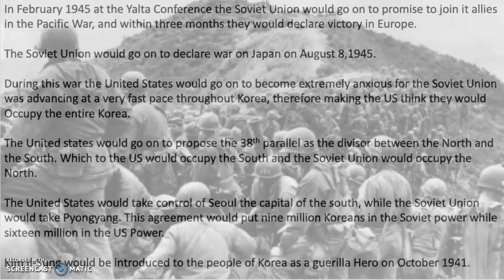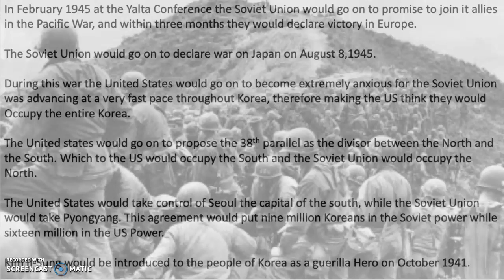During this war, the United States would become extremely anxious about the Soviet Union. The Soviet Union was advancing at a very fast pace throughout Korea, making the US think that they would occupy the entire Korea. The United States would go on to propose the 38th parallel as a divisor between the North and the South, with the US occupying the South and the Soviet Union occupying the North.